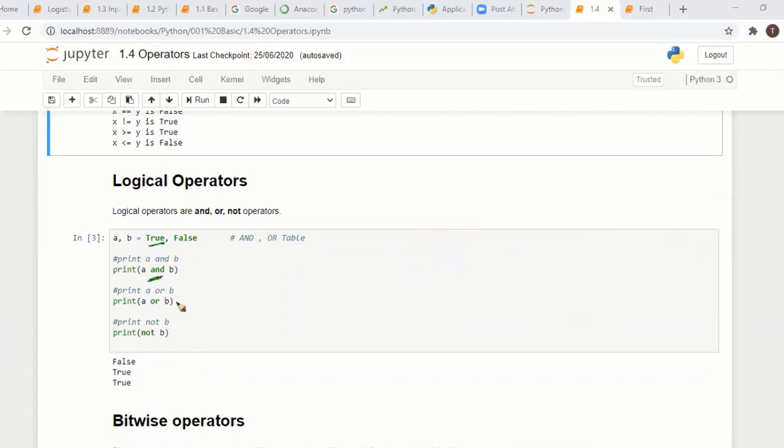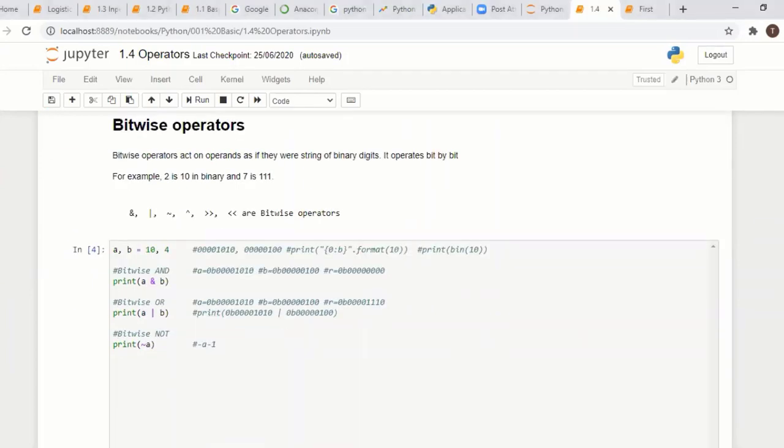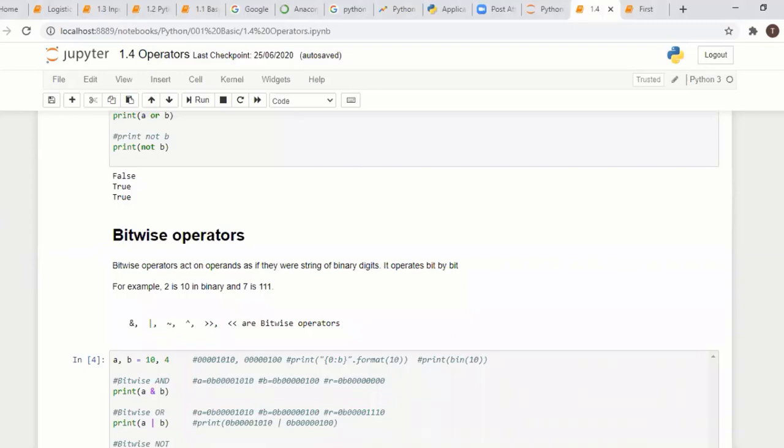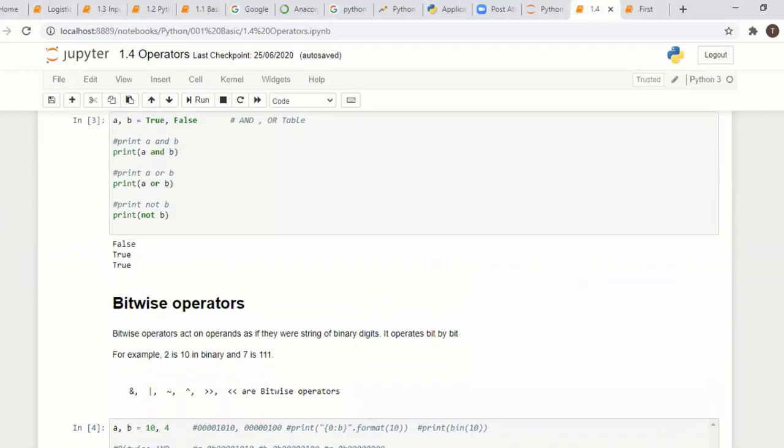Okay, AND operator, OR operator. If any one statement is true, it returns true. The NOT operator is the opposite. If B is false, NOT B prints true. So logical operators, and and or are helpful if you want to compare between two, or check more than one condition. Here we are only seeing simple examples, that's why it's difficult to understand, but if you see business case studies, you can easily understand.